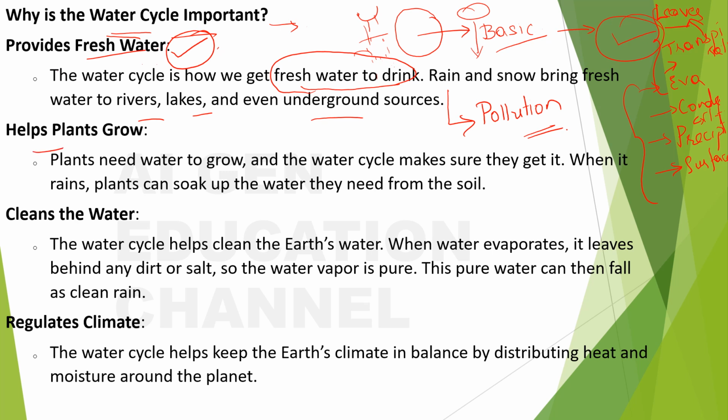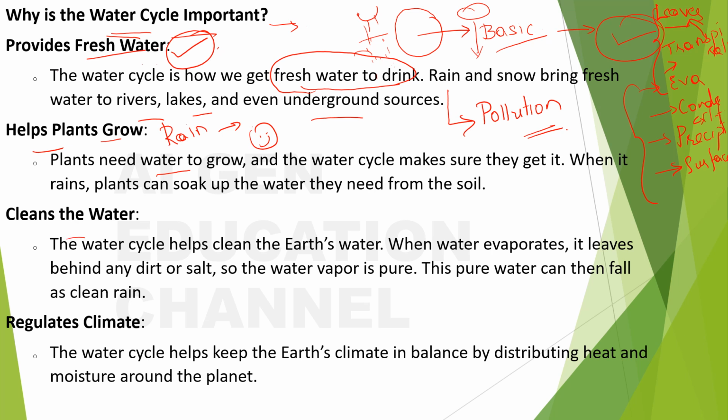Next, it helps plants grow. As we all know, right? Plants need water, and with the water cycle you get rain. With the rain, the plants will feel happy, right? Plants need water to grow, and the water cycle makes sure they get it. When it rains, plants can soak up the water they need from the soil.